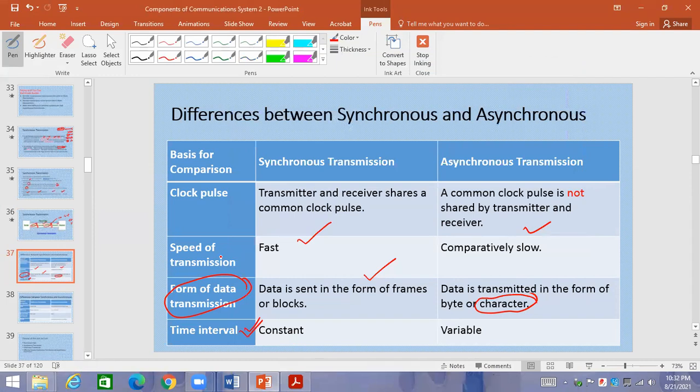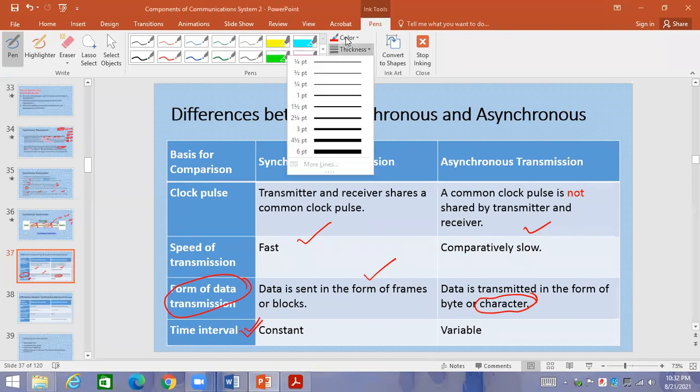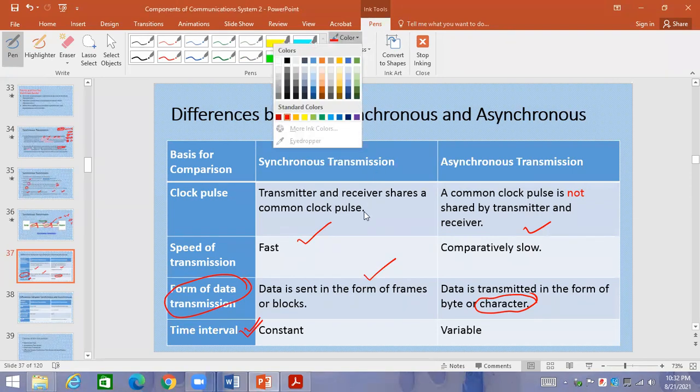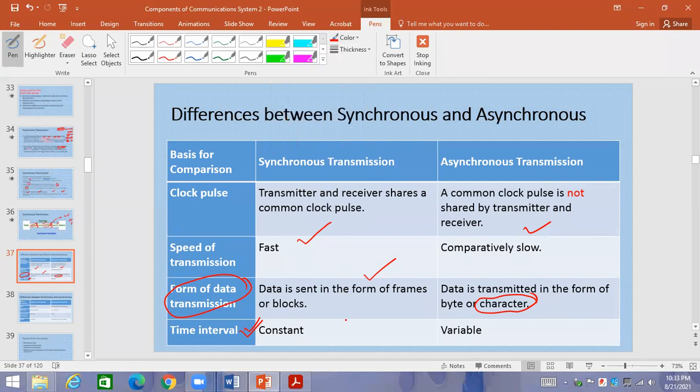Yes, please, Afzal Ahmed, can you unmute yourself? Yes, sir. I'm talking about the time interval. What do you understand by the time interval? In which transmission mode is time interval available? Constant, variable. So we are saying that in synchronous transmission, time interval is not available. In asynchronous transmission, there is time interval.